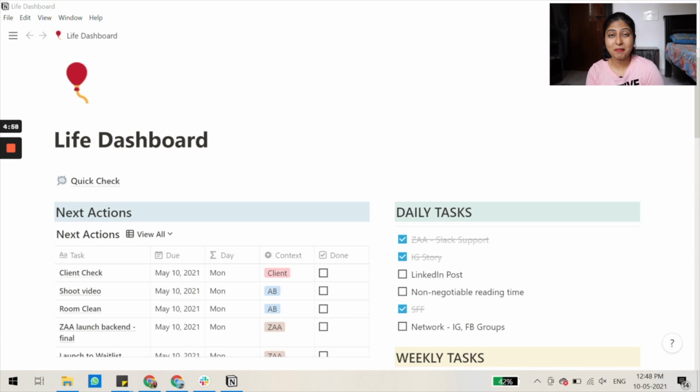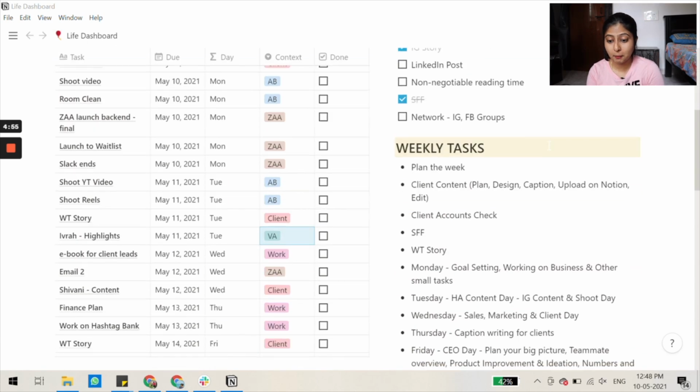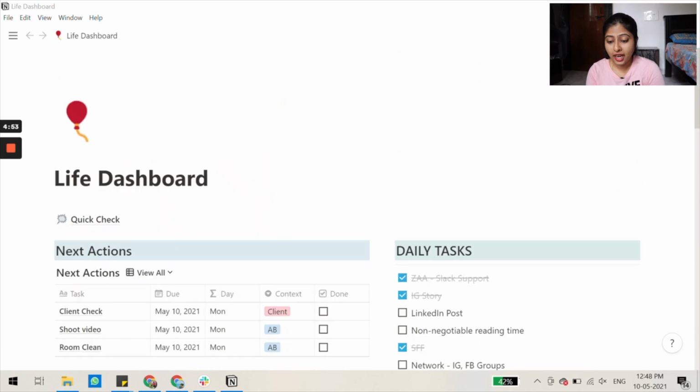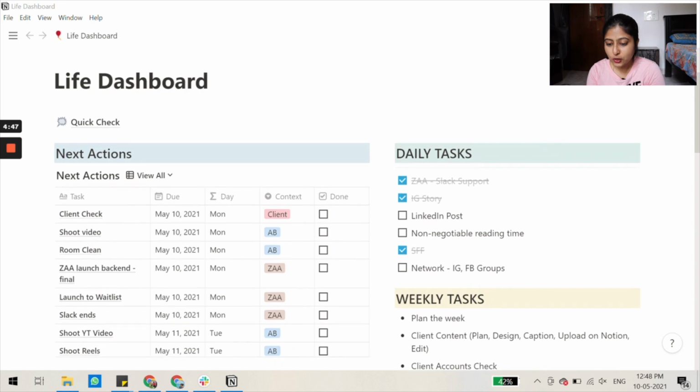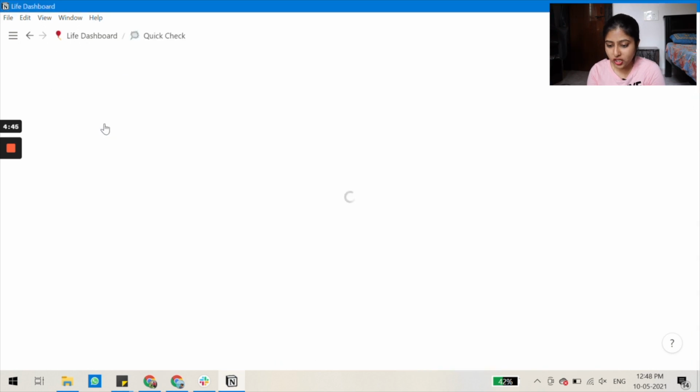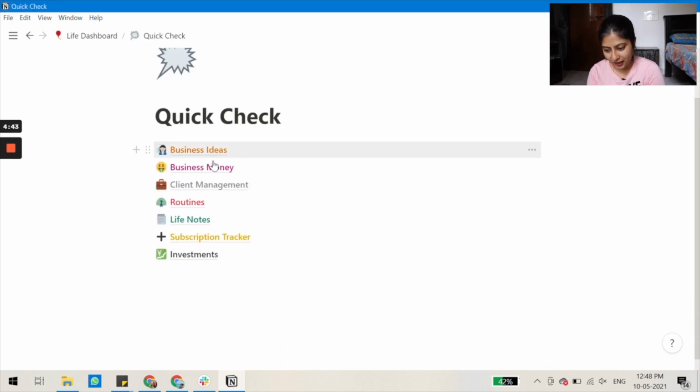So this is my Notion board. This is like the main page of my Notion board. I call it life dashboard because there are a lot of stuff inside of this part itself. So starting from quick check, it is a set of pages that I have inside of it, because I have business ideas, I have business money wherein I put in the revenue, the income, and then the expense also. I have two categories for that.